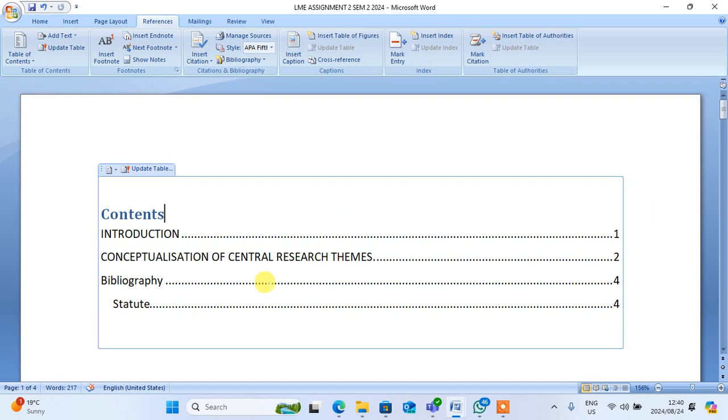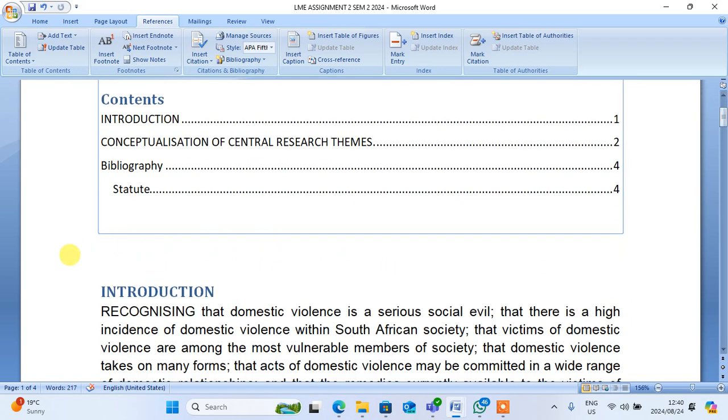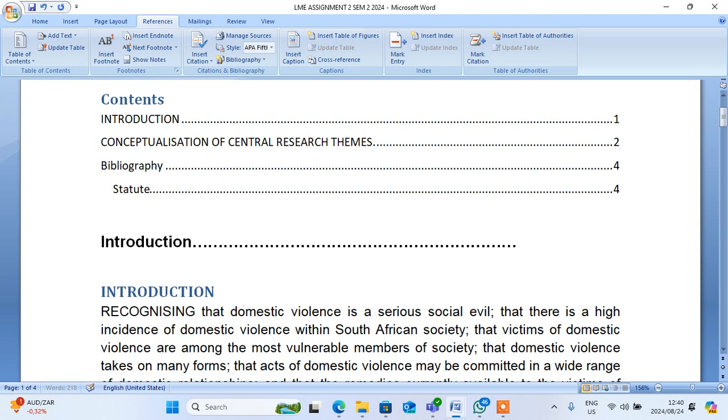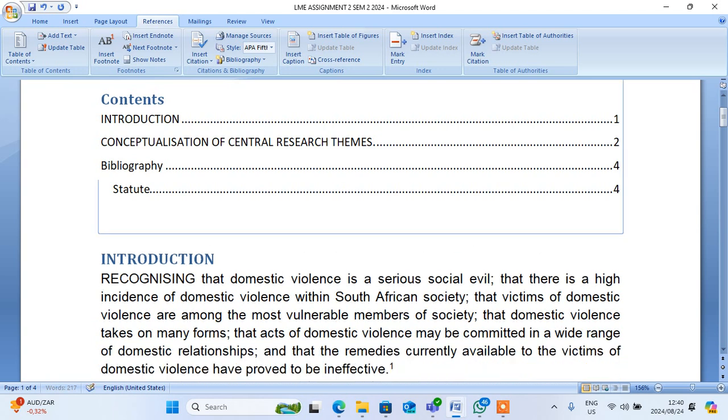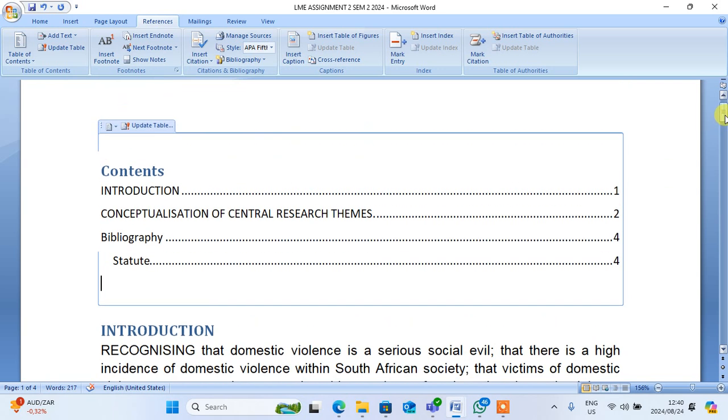Don't insert that table. This is not the way. You don't insert the table like this. You'll get 0. If you insert a table and say that you said introduction, some people love to do this thing. Introduction. Then you say page 1. That's not how you input the table. You have to input the table the same way that I have input the table.